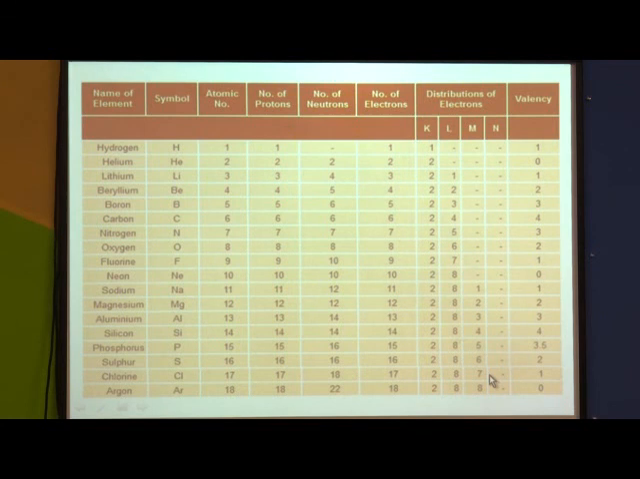And at last argon, which is an inert element. That's why all the shells are completely filled, 2, 8, 8. So the valency is 0. So you have to write down the electronic configuration of all these 18 elements and find out their valencies.